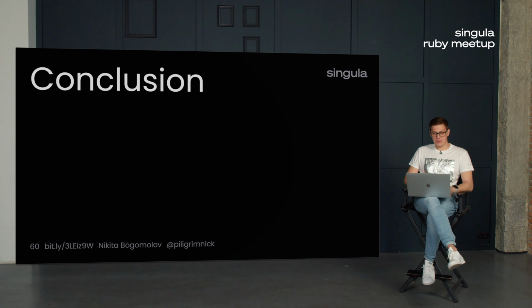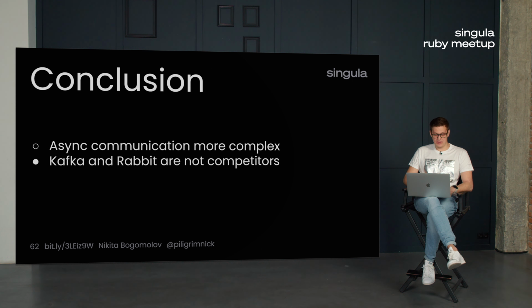That's all I want to tell you in this lecture. Thank you very much, and let's summarize. Async communication is more complex, but it provides many ways to write your applications. Kafka and Rabbit are different, and choosing one of them is a very important architecture decision.